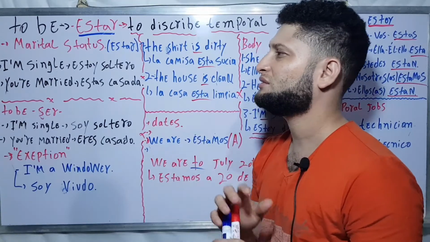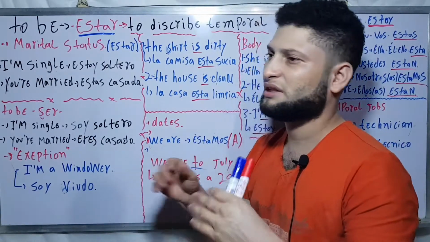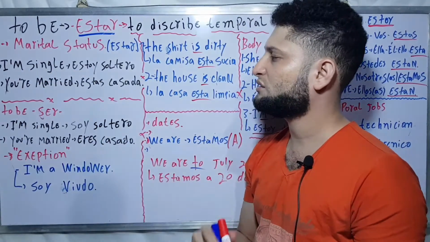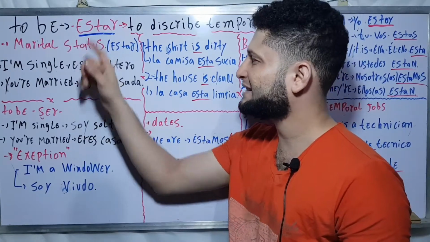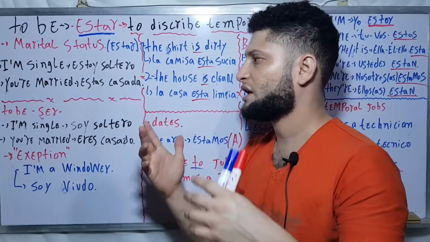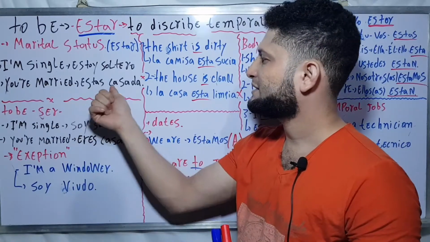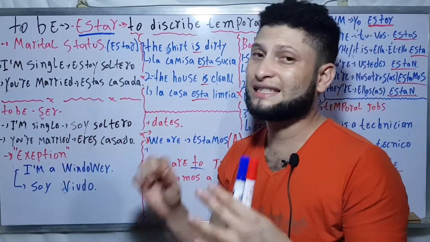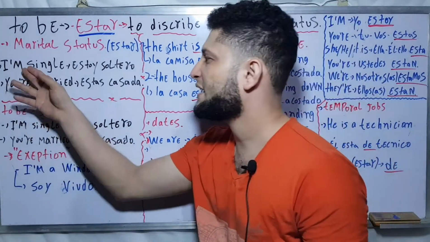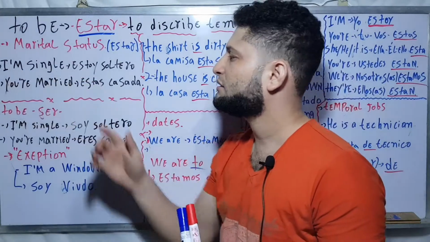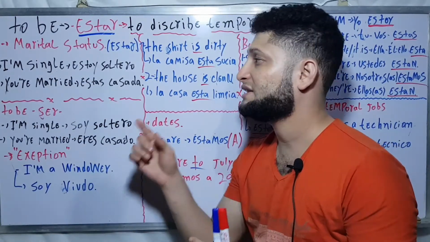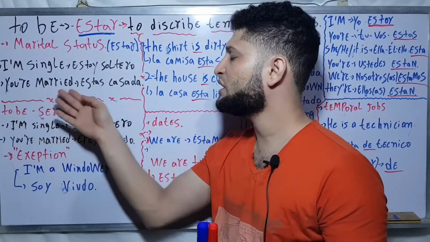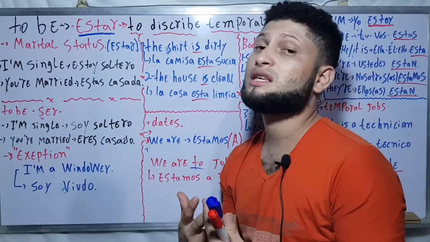There is a small difference maybe, but it's the same idea. Okay, if I say I'm single, estoy soltero, this is the conjugation with the verb estar. Estoy soltero, it's okay. You are married, estás casado. You know the conjugation for the verb to be, ser, in English is the same. It doesn't matter. I'm single, I can say soy soltero. In this case is estoy soltero.